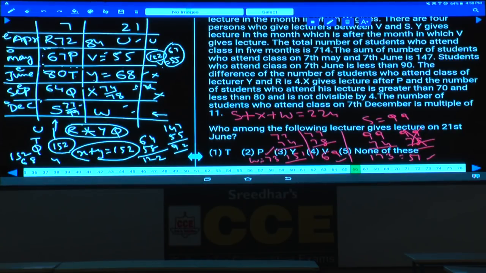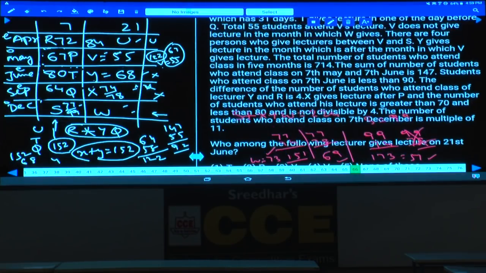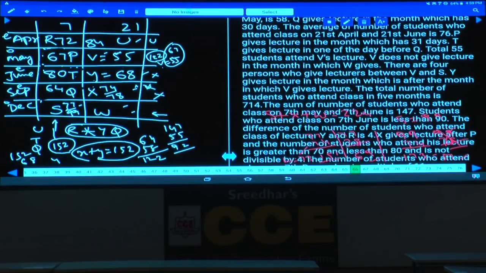Done with this? Hence, we need to add one more piece of information here. Now, the difference between W and S. The difference between W and S is 8. Just add this element. The difference between the number of students who attend S's lecture and W's lecture is 8. S and W is 8. As S and W is 8, S cannot be 99, isn't it? Now, sir, if you take S as 99, the difference between S and W is how much? The difference between S and W is 8, that's what we have discussed.